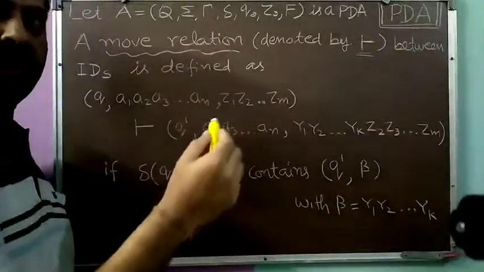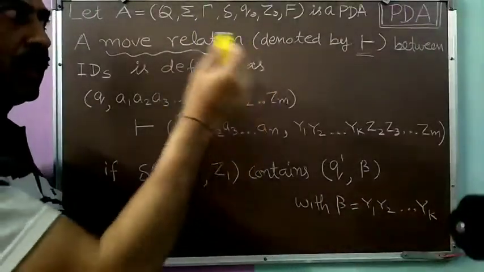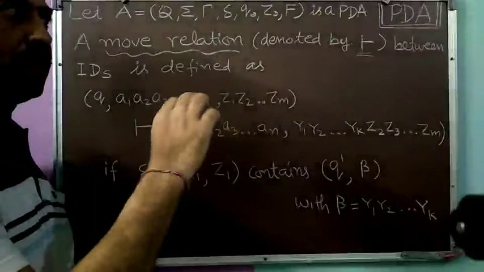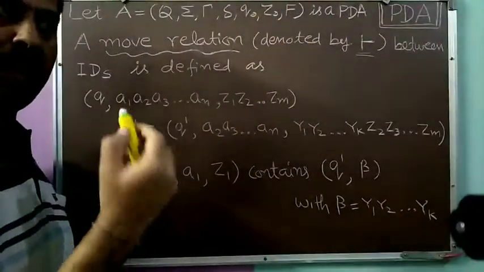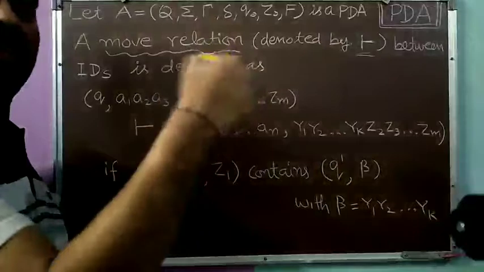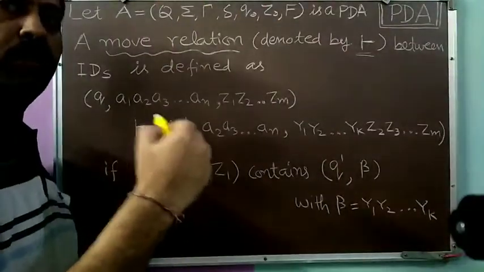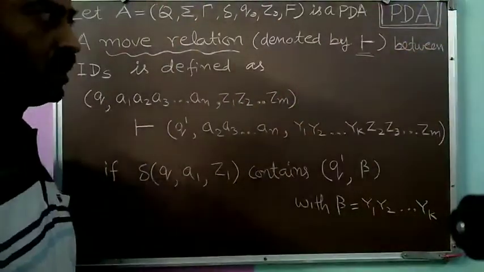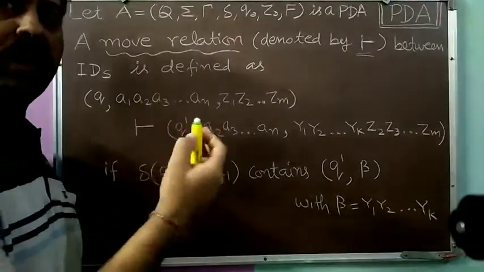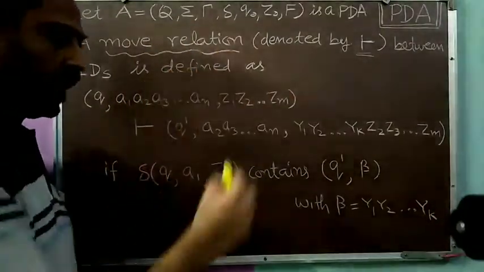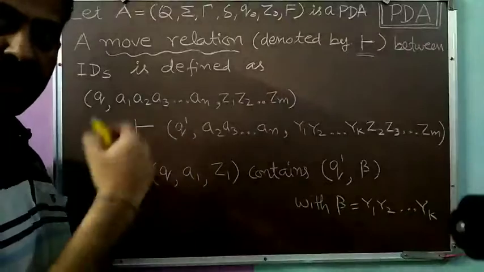So we are in a particular state reading a particular symbol, then corresponding to that current state and current symbol, we move to another state. Then from that state, we again read the next symbol and move to some other state. So basically, FA functions by moving from one state to another state. In a similar manner, our PDA functions by moving between the IDs. So it starts with the initial ID. We have already discussed what the initial ID is.